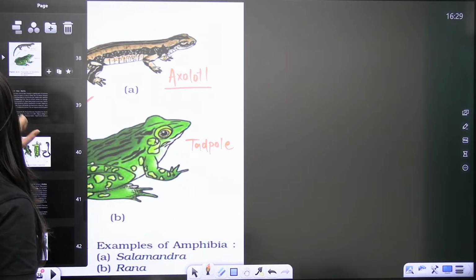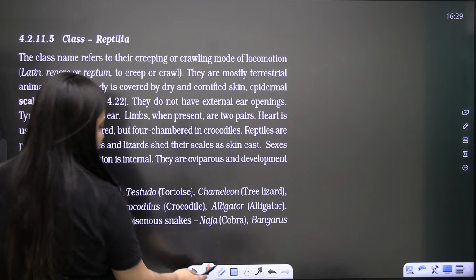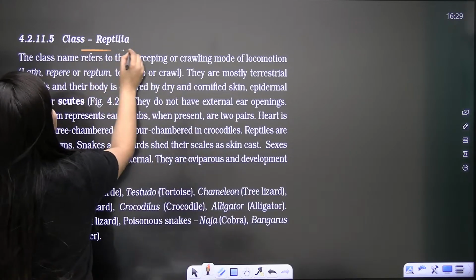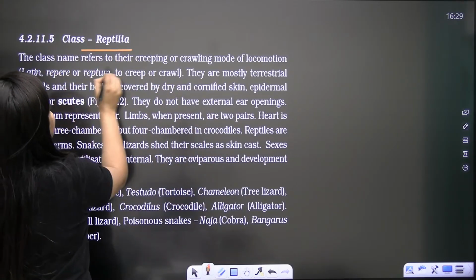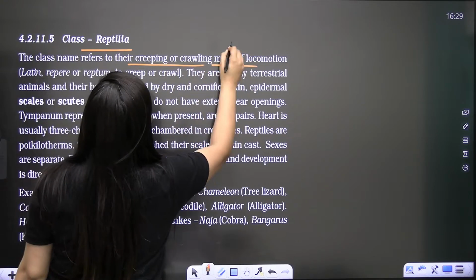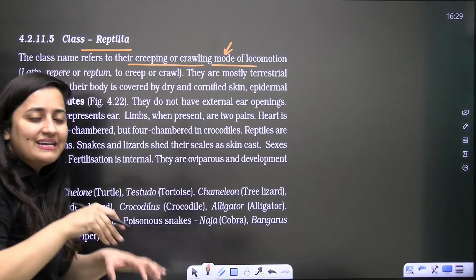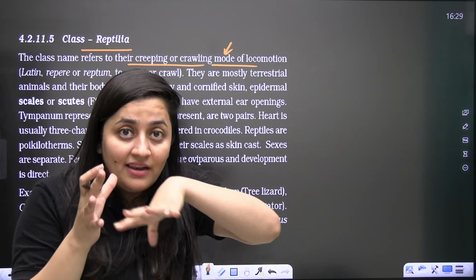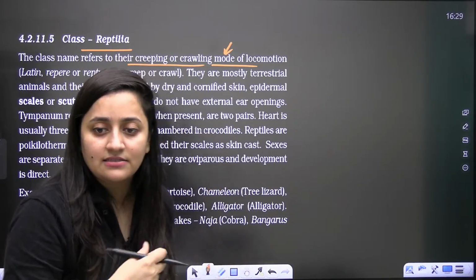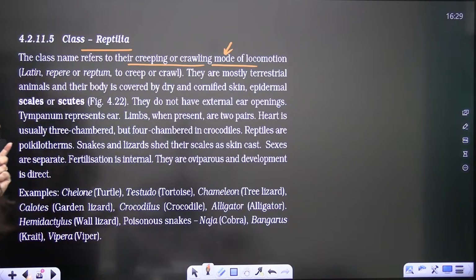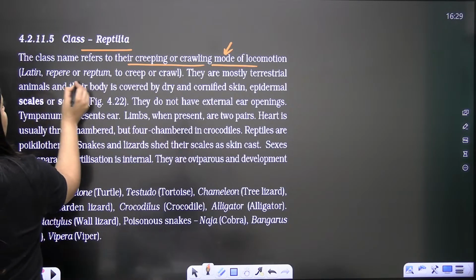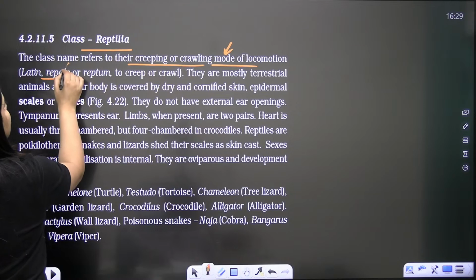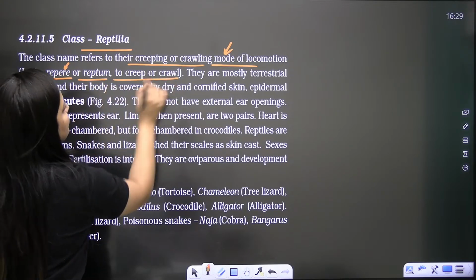Done? So next is Reptilia, the successful land invaders, right? Reptiles means a creeping or crawling mode of locomotion. Creeping and crawling, and you will see examples where limbs are not even present, like snakes. We have the example of snakes here. This word reptile comes from repta, which means to creep or crawl.